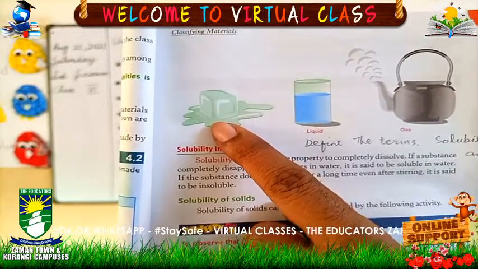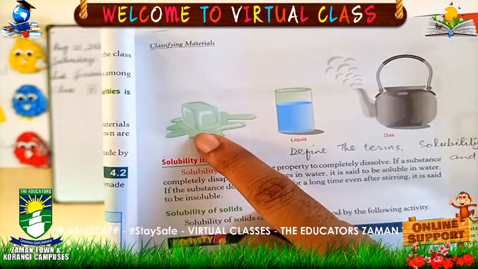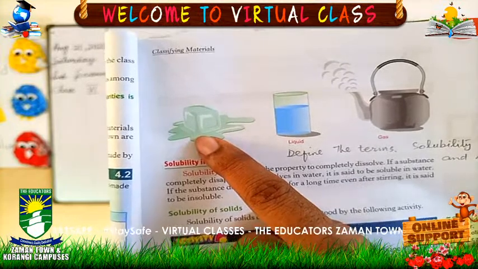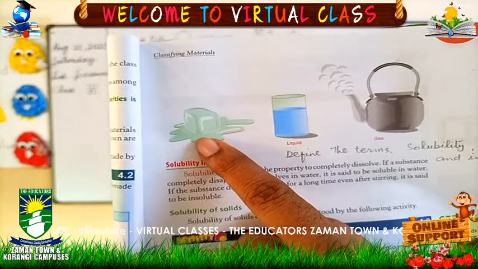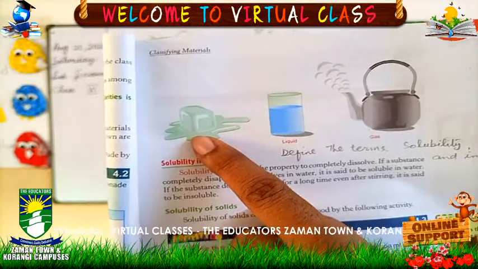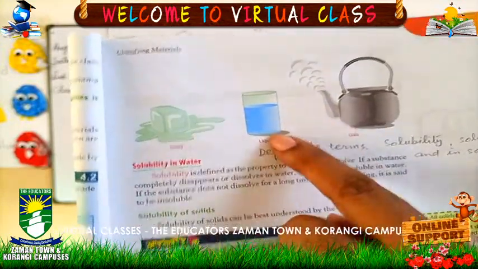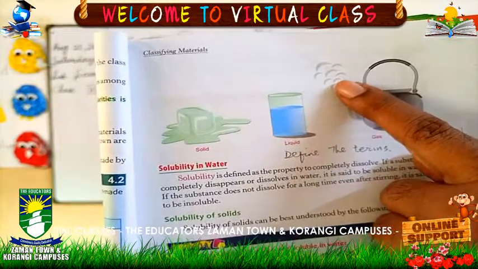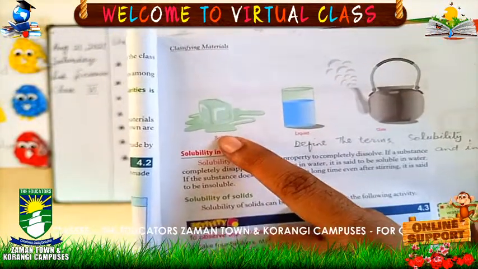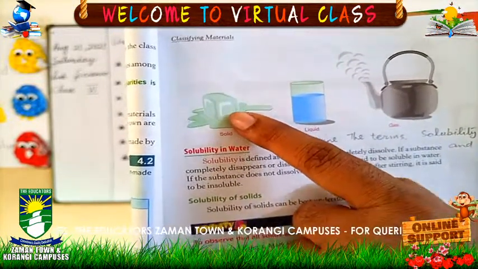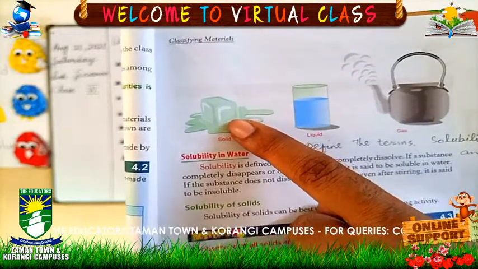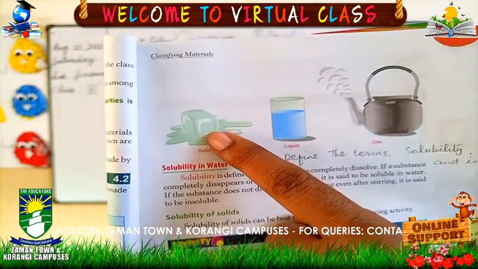This is the ice cube. The ice cube is in the solid state. It's a state of water. Water has all three states. It can be solid, it can be liquid, and it can be gas as well. Now see, it's an ice cube, it is in the solid state.